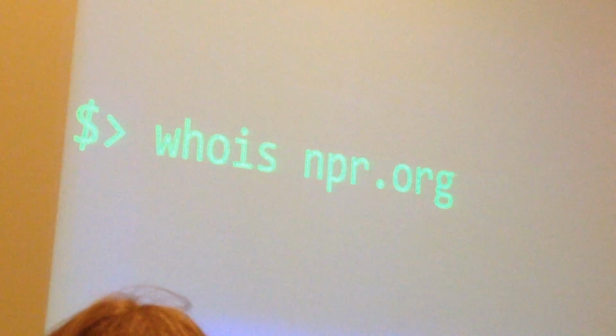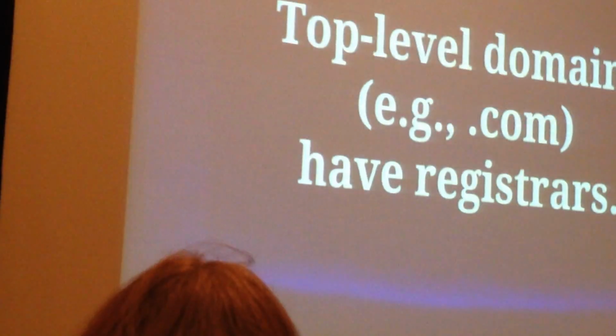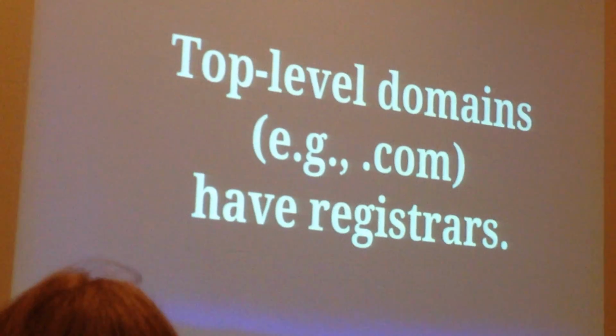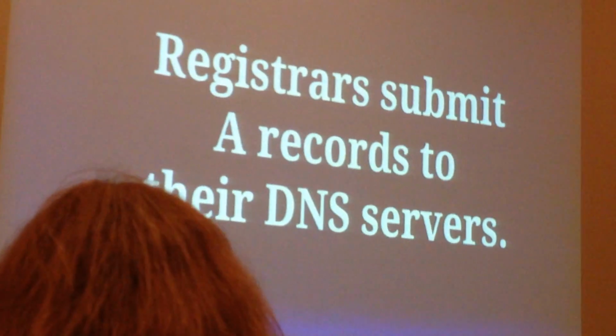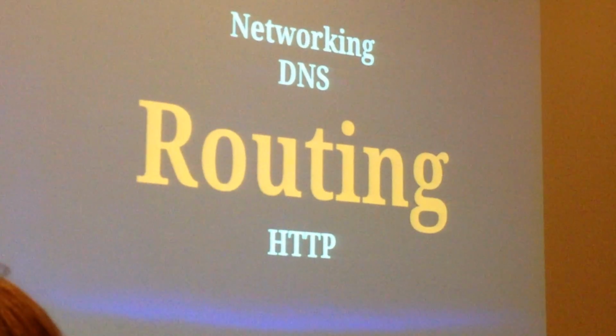Now, if you want to look at what npr.org actually is, it is a record like this. It is updated by someone named Lily Ladd, who is very nice, and it was first updated on the 13th of December 1993. The top-level domains are created by registrars. They submit A records to their DNS servers, and that is how you own a domain name. But if you own it, how do people get to it? That's what routing is all about.